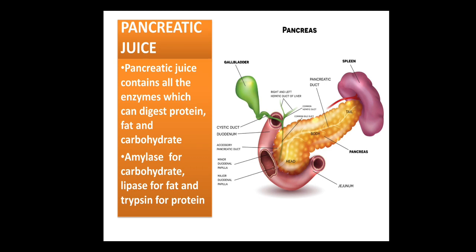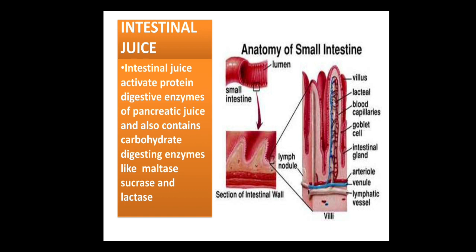These are the three enzymes present in the pancreatic juice: amylase to digest carbohydrate, lipase to digest fat, and trypsin to digest protein. But all these can be activated only when the medium converts from acidic to alkaline, and that is done by bile itself.